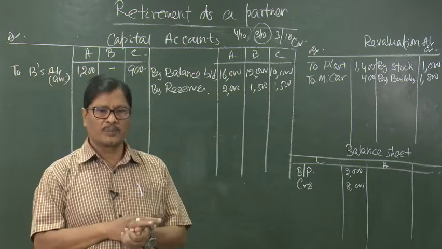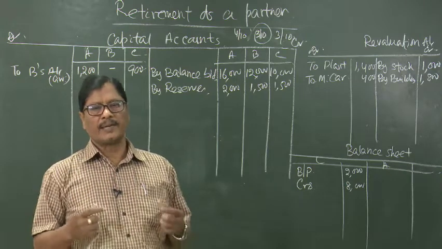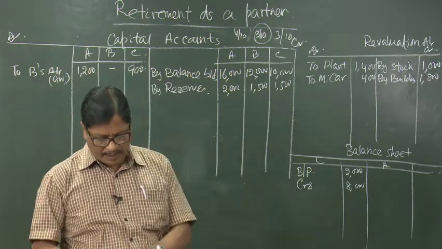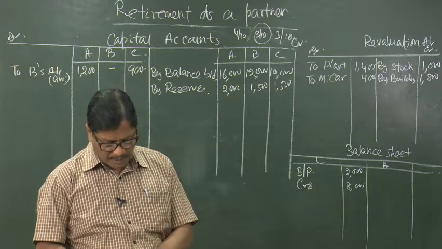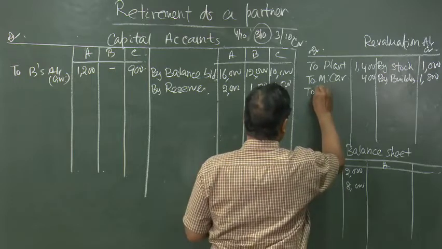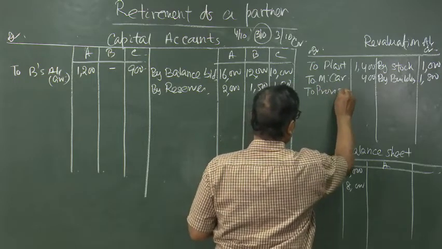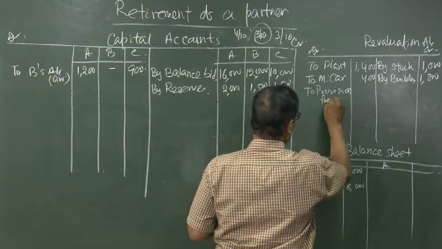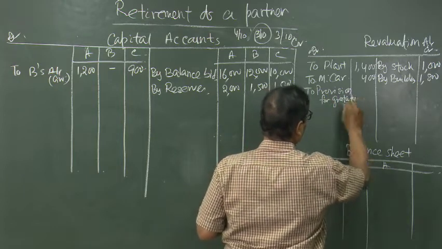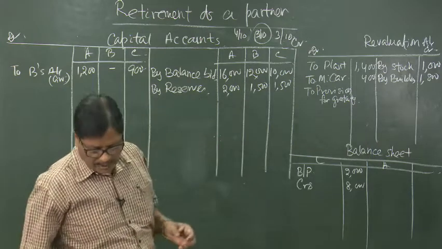So, profit is going to be reduced, or we can say there is an increase in the value of a liability. So, when there is an increase in the value of a liability, it will be a loss. So, we can write provision for gratuity, that is 2,000.